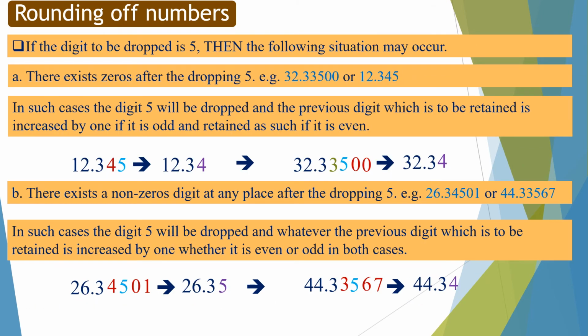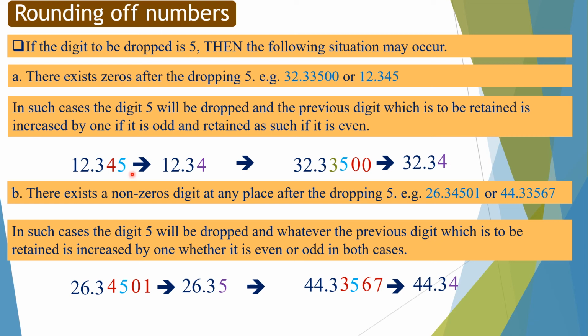If the digit to be dropped is 5, then the following situation may occur. There exist zeros after the dropping 5. For example, 32.33500 or 12.345. In such cases, the digit 5 will be dropped and the previous digit, which is to be retained, is increased by 1 if it is odd and retained as such if it is even. In 12.345, 5 is dropping digit and 4 is to be retained.